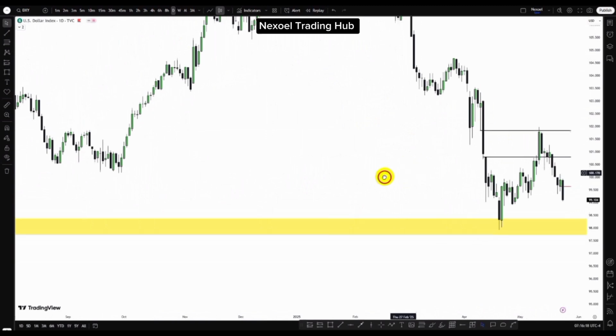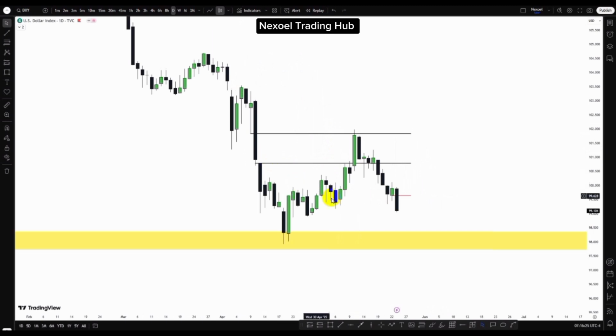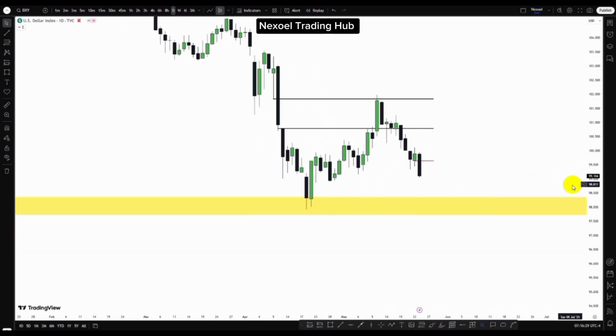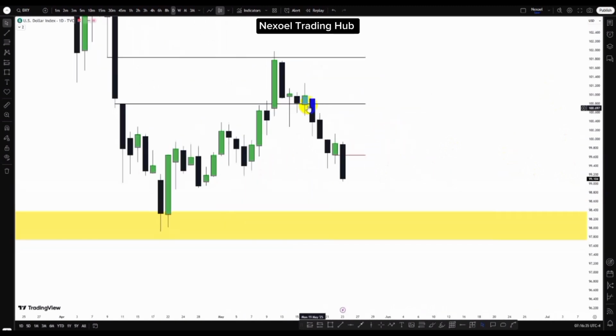So here in the daily time frame, what we can clearly see is the daily bearish fair value gap, the liquidity gap here. We can see price filled that up, and we have the bearishness to the downside. So what we can see here, we have sell side liquidity resting here, sell side liquidity resting here. Price fell to the downside. What we can see is that price is not respecting this bullish order block.